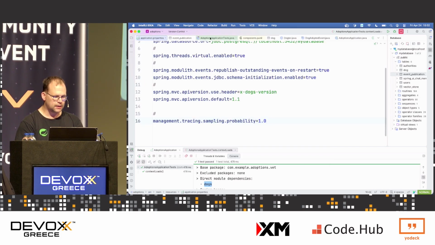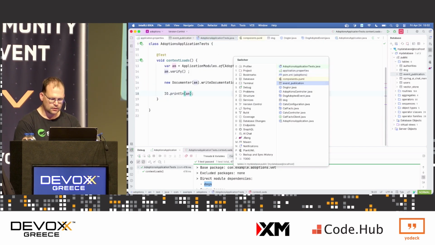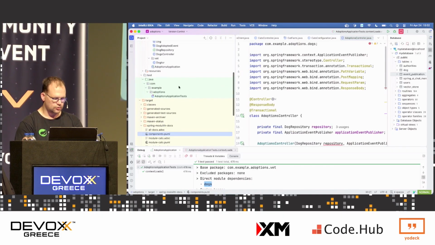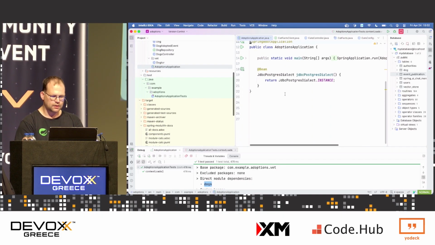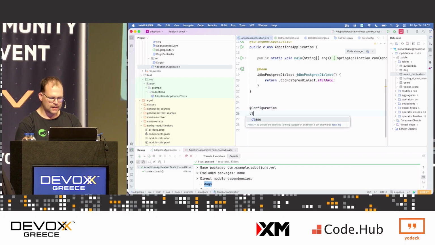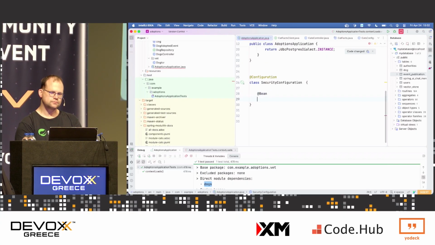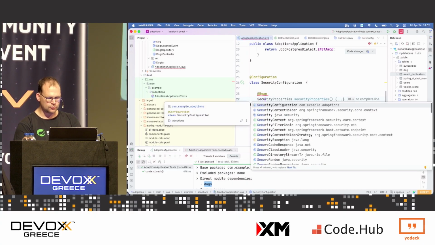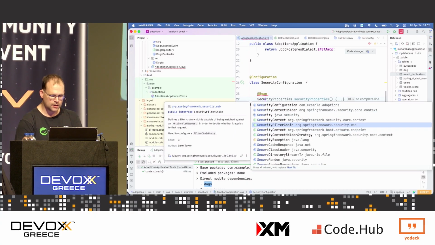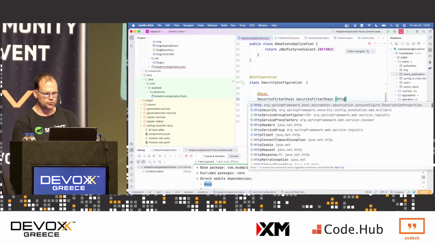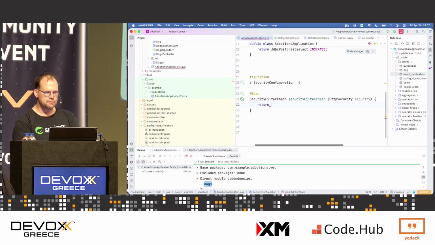Now I'm going to secure my application. Here's the application. Where's my code here? Here we go. I'm going to create a configuration class, security configuration. And I'll create a bean. Normally, if you want to configure Spring Security, it used to be that you created a security filter chain. But as soon as you created that security filter chain, Spring Boot's default configuration went away.